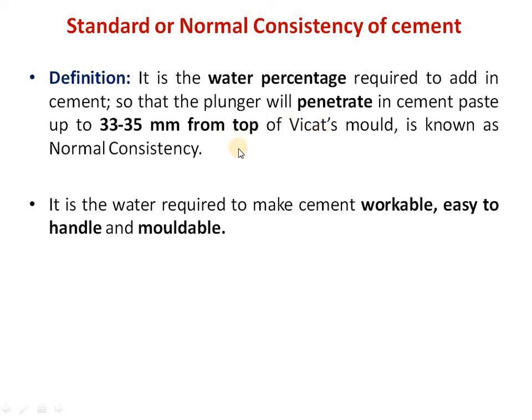So we'll come to know in detail what is the exact procedure for determination of consistency. But one can remember consistency is nothing but the ability of a particular material to flow when it is contacted with water. So for cement material, how much water should be added in the cement so that it will be able to flow, or it will become workable, or easy to handle, or we can give any type of shape to the particular cement.